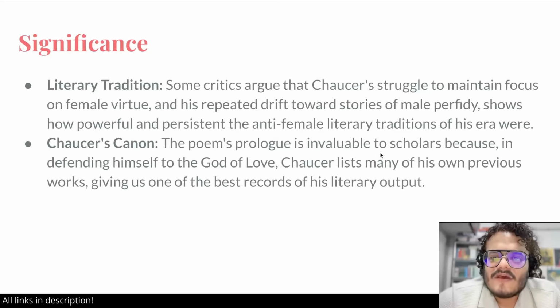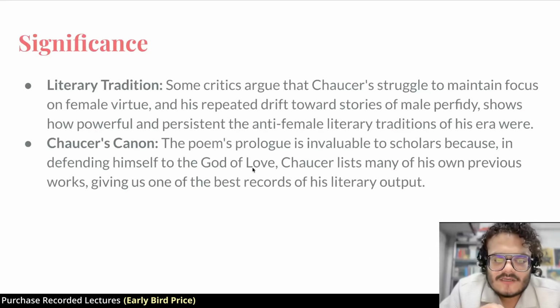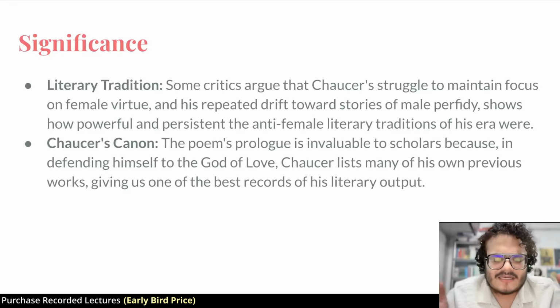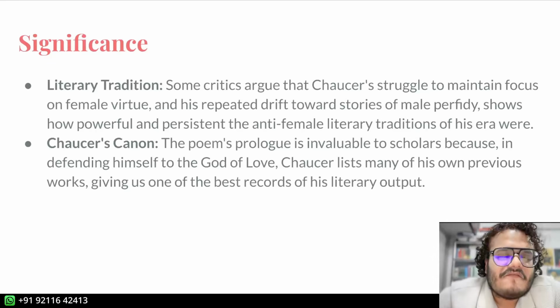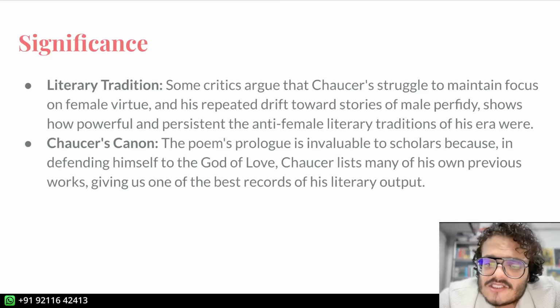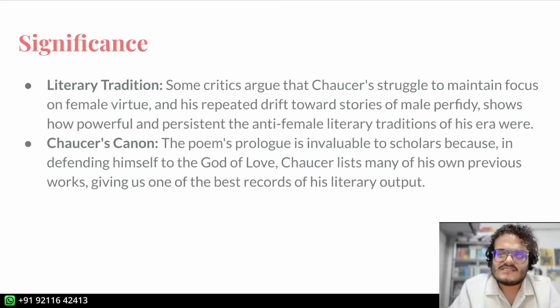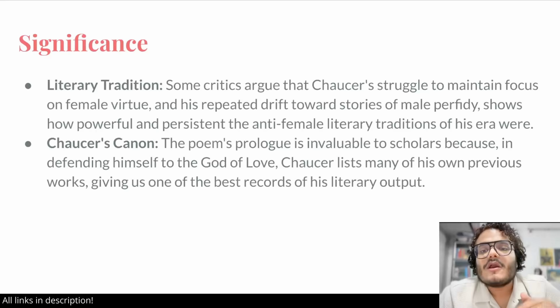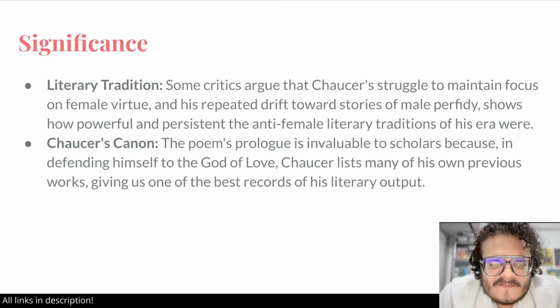Second is that the prologue is very valuable to us because when Chaucer is defending himself to the god of love, he lists some of his own works. Now, I told you earlier that these manuscripts do not exist properly as printed books, right? We have fragments here and there. And when we have a fragment attributed to Chaucer, in which Chaucer himself says that I have written Troilus and Cressida, I have translated Romance of the Rose, I have written Book of the Duchess, I have written this, I have written that, that tells us that, okay, these are the things that Chaucer did write. So this is important, right?